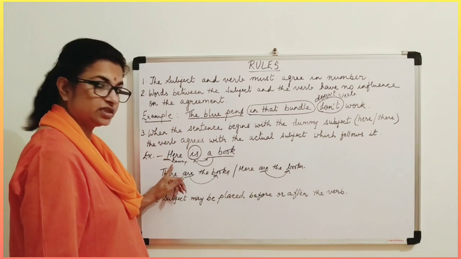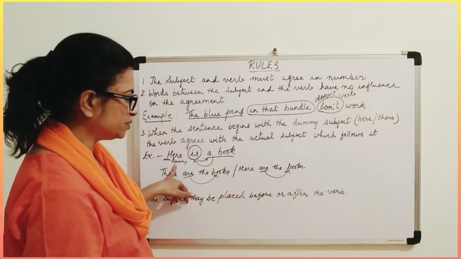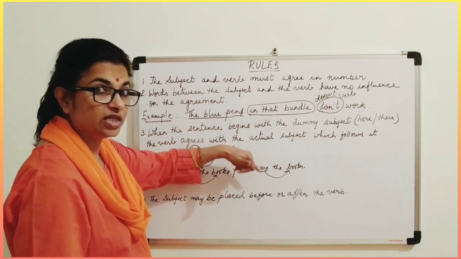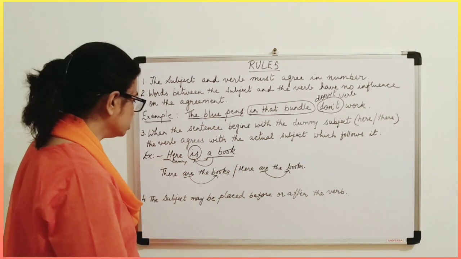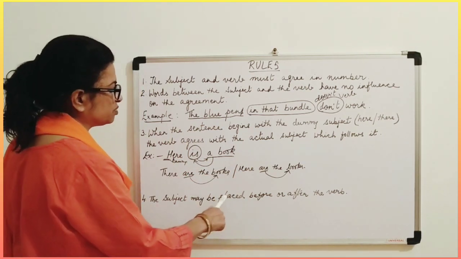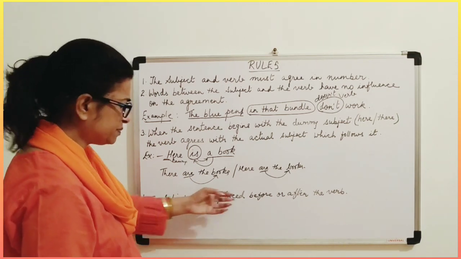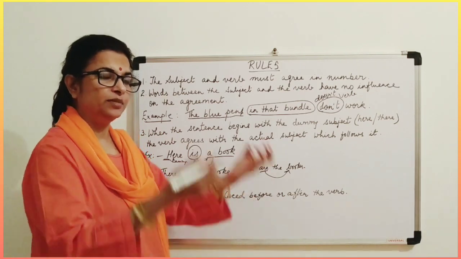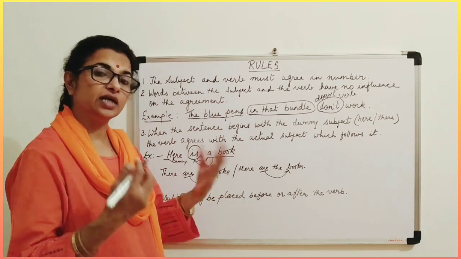And here this is a dummy subject. Expect it to be a subject, but it is a dummy subject. So the verb is agreeing with the subject which is following it or which is coming after it. Now there is also one rule, that the subject may be placed before or after. Okay, it is not compulsory that the subject has to come in the beginning, isn't it? No, it's not compulsory. It can even come afterward.